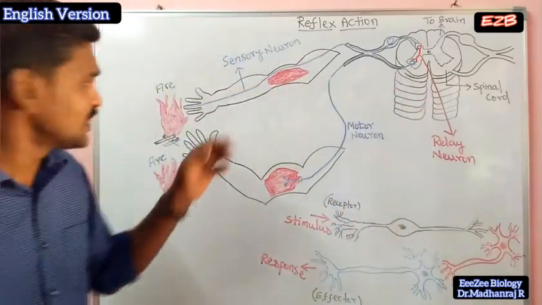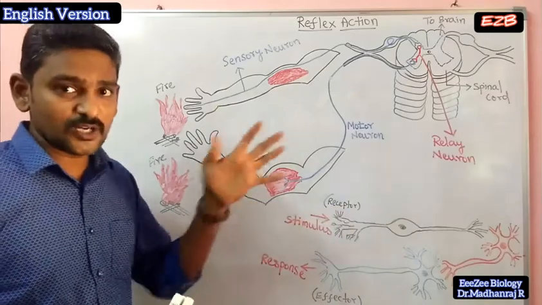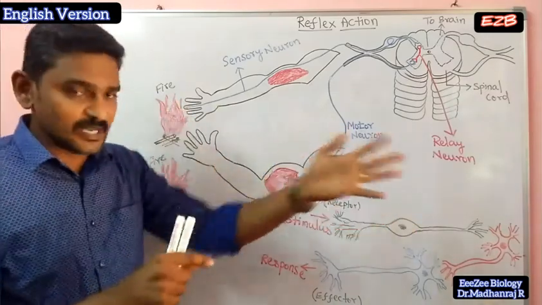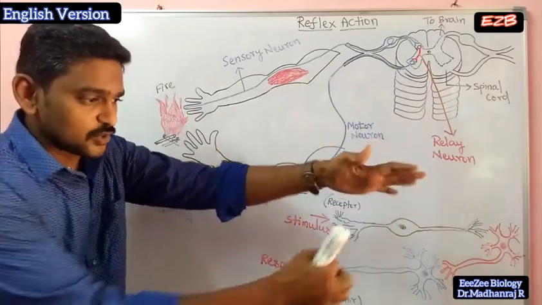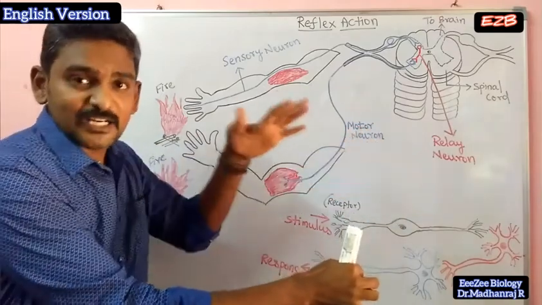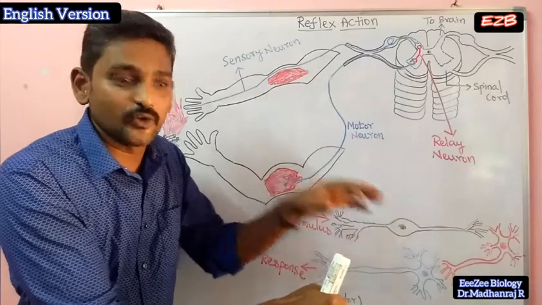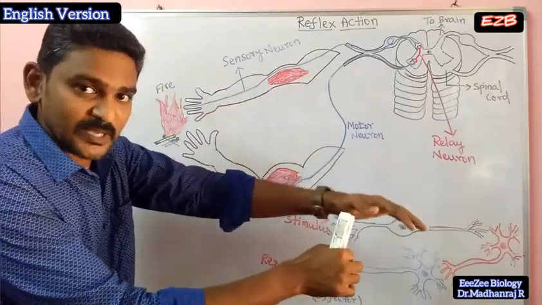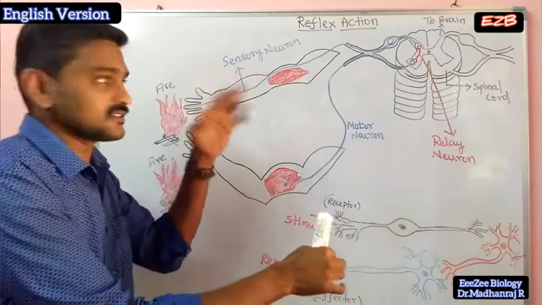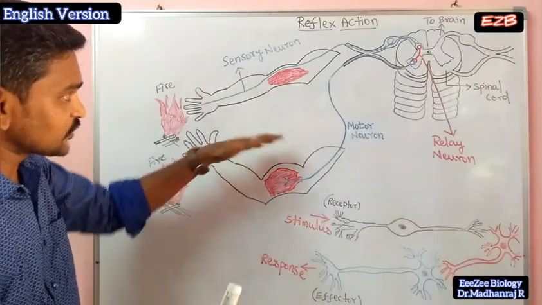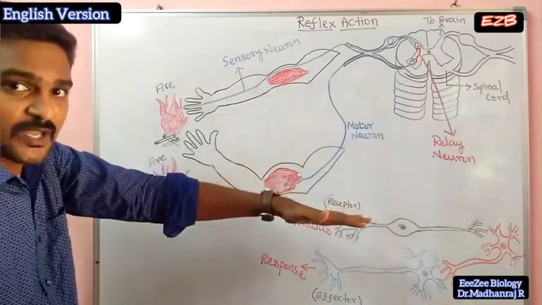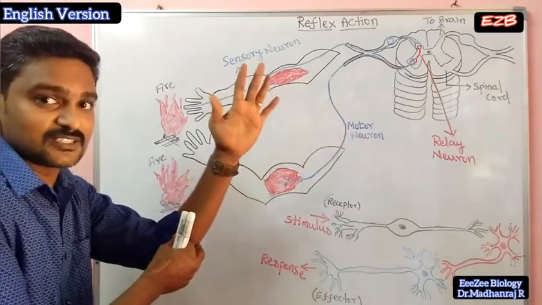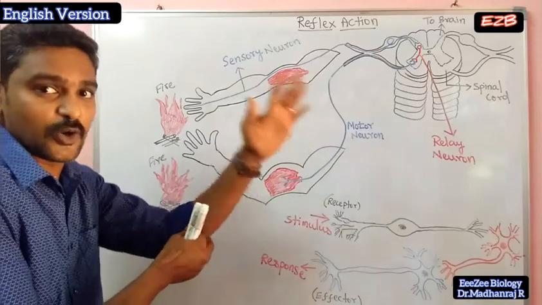Initially, when you keep your finger over the fire, imagine the fire is here. Immediately, in a fraction of a second, what will you feel? You will feel some heat, and suddenly you will remove your hand from there. So these are the two conditions: initially you place your finger like this, and suddenly you remove it like this. This is the normal position, and then the hand moves away.